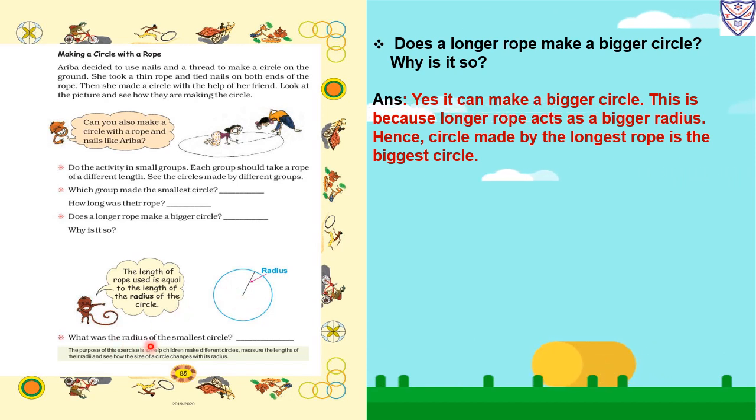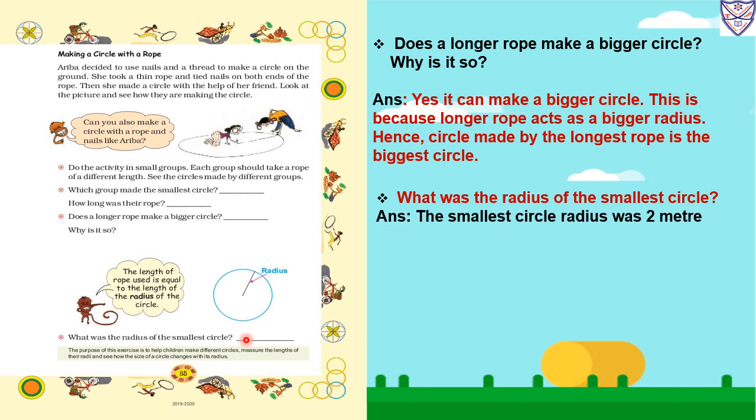What was the radius of the smallest circle? The smallest circle's rope was 2 meters, so the radius was 2 meters.